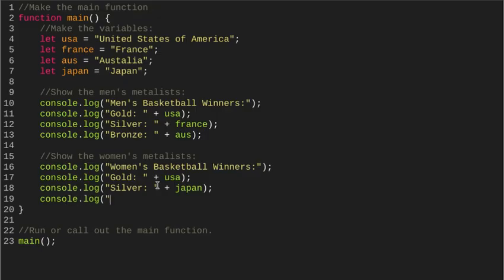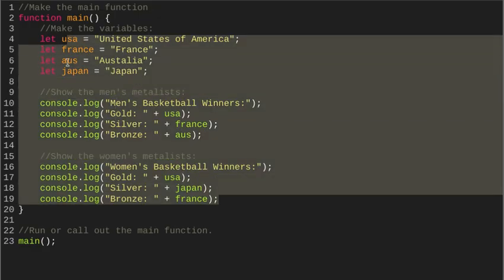open parentheses, open quotation marks, and this one is bronze, colon, space, quotation marks, space plus space, and let's see, I believe, let's go back and check. Yeah, it was France who won bronze at the Tokyo Olympics. Okay, so I put in that last line of code. You should check to make sure that it works.